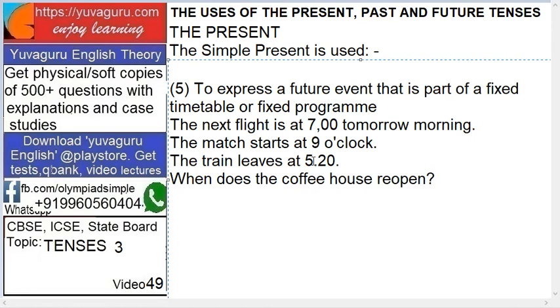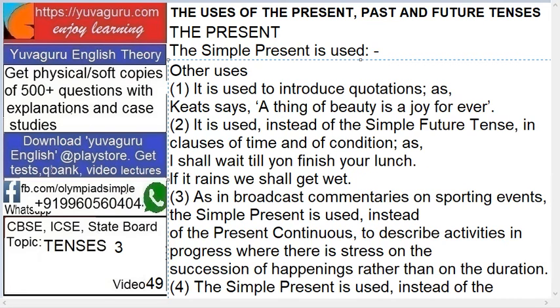The train leaves at 5:20. When does the coffee house reopen? You will say, "When will the coffee house reopen?" but you can use "does" also. That's why the simple present tense can be used for a fixed timetable or a fixed program for future events. Now check the other uses also.